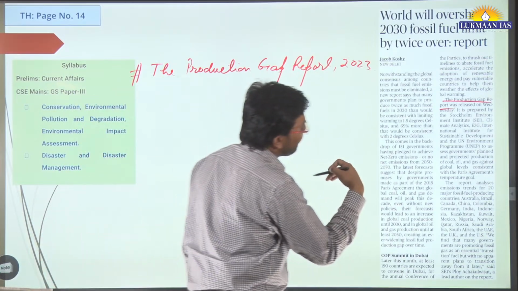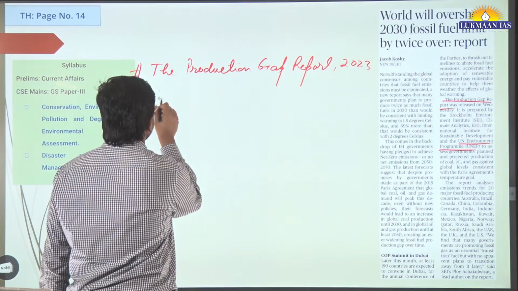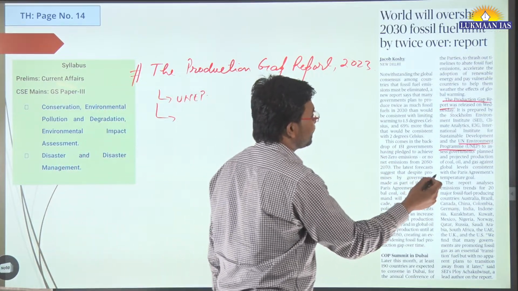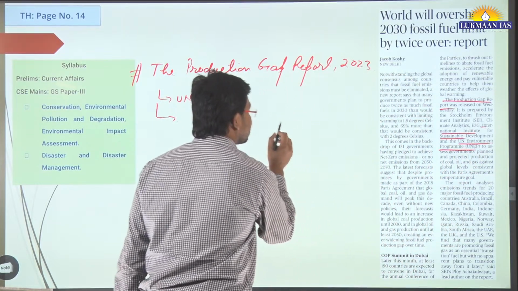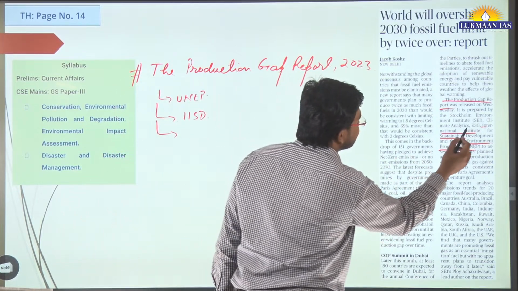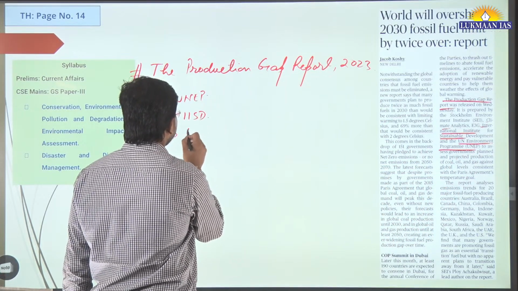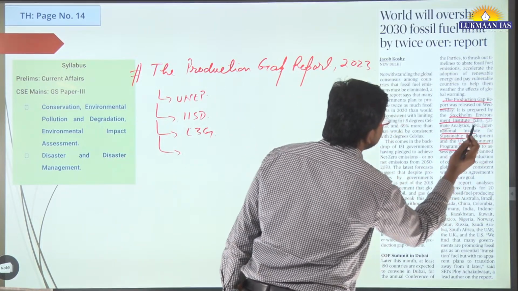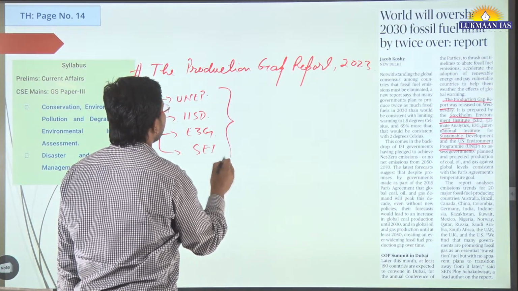So this report is released by many organizations together. One of the organizations is the United Nations Environment Program, UNEP. Apart from this, many other organizations have together released it. One is the International Institute for Sustainable Development, IISD. Other is Climate Analytics, E3G, okay? And there is another, Stockholm Environment Institute. So these are all part of this report.